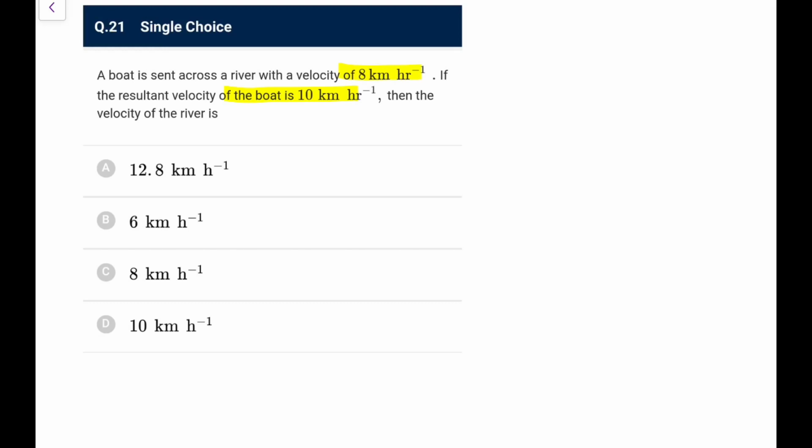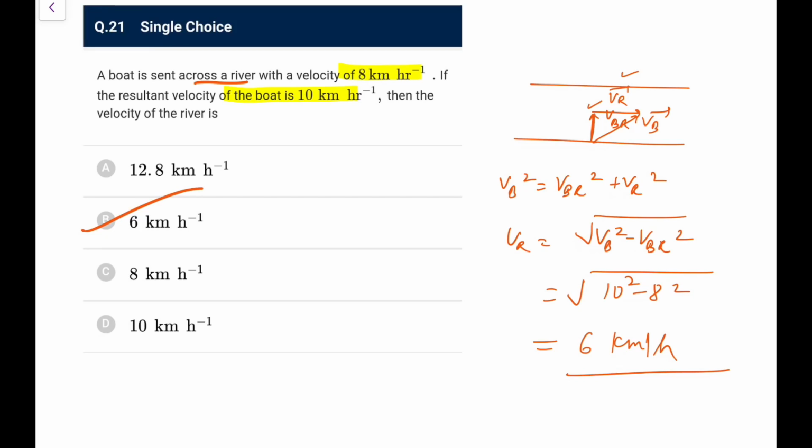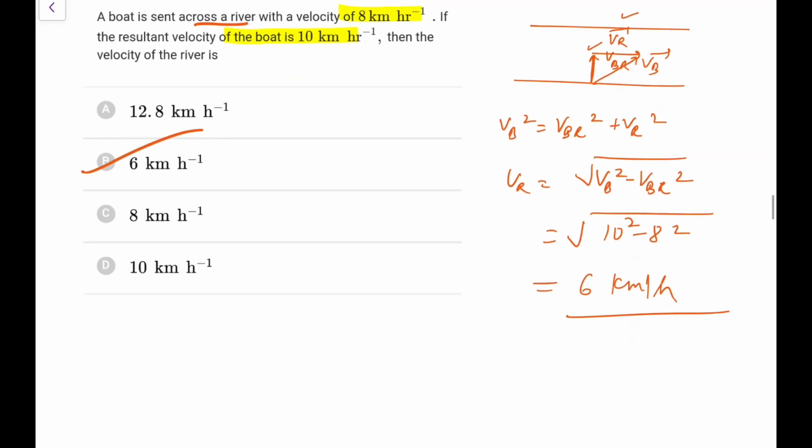Sent across a river with a velocity of 8 kmph. If the resultant velocity of the boat is 10 kmph, so sent across a river means that VBR is like this, VR is this, and as a result VB is like this. Because these two are perpendicular, VB square is VBR square plus VR square. So VR would be root of VB square minus VBR square, that comes out as 10 square minus 8 square, 100 minus 64, it would be 6 kmph in this particular case. So I'll go for option B here, 6 kmph.